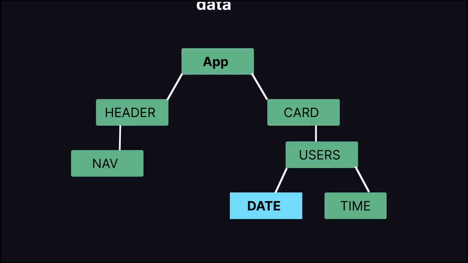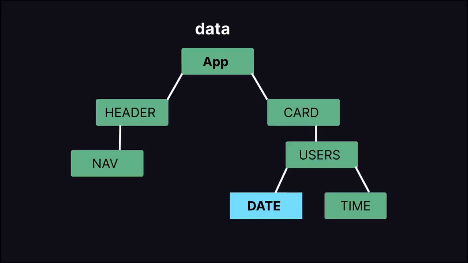And here inside the app component, I have some data. Suppose I want to pass that data from the app component to the date component. How can I go about doing that? There are a lot of ways to do that in React.js, which we are going to be learning throughout the course, like using Zustand, the context API, and also Redux Toolkit. But now let's talk about prop drilling.